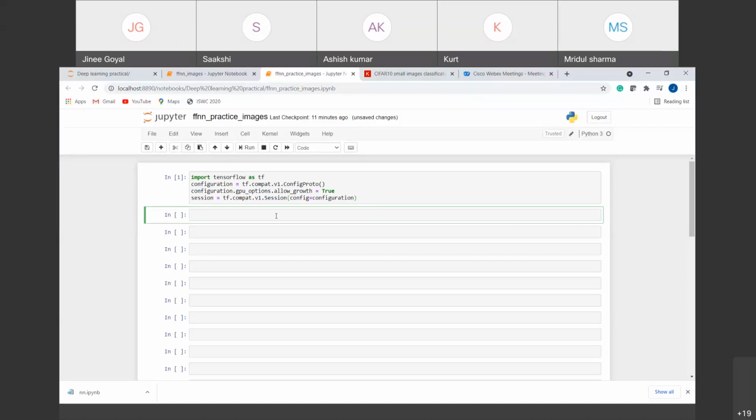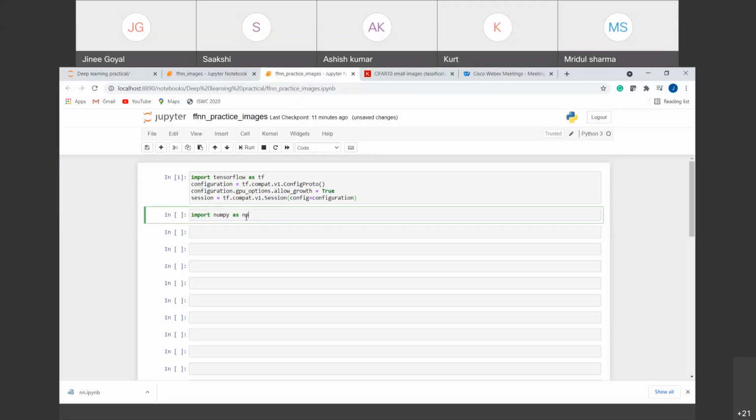Most of the concepts that we did yesterday will be the same for today also. The only difference will be that the input will change, so accordingly, some of the parameters of the feed-forward neural network will change. Rest will remain the same. So we'll start with the same importing libraries, the standard libraries that we require.